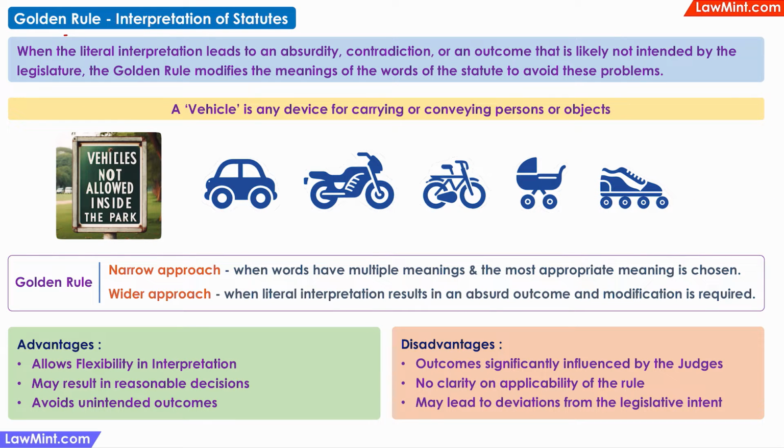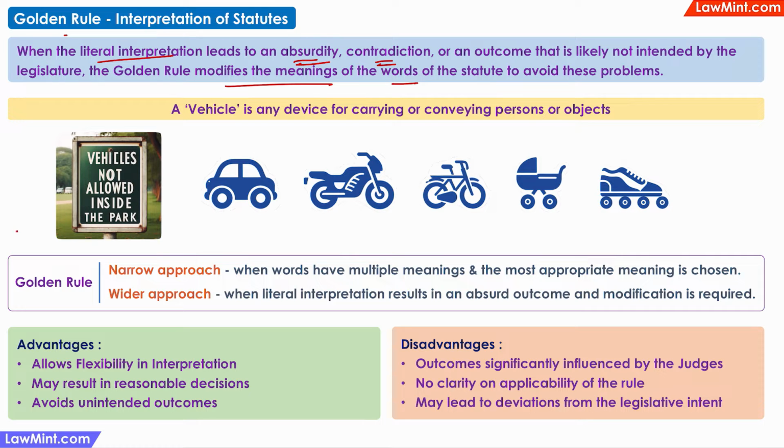First of all, the judge should try to interpret a statute literally, that is, based on the normal meanings of the words used. If such a literal interpretation is leading to an absurdity or a contradiction, then the golden rule must be used. The golden rule is where the judge will modify the meaning of the words in the statute to make the statute more practical and enforceable.